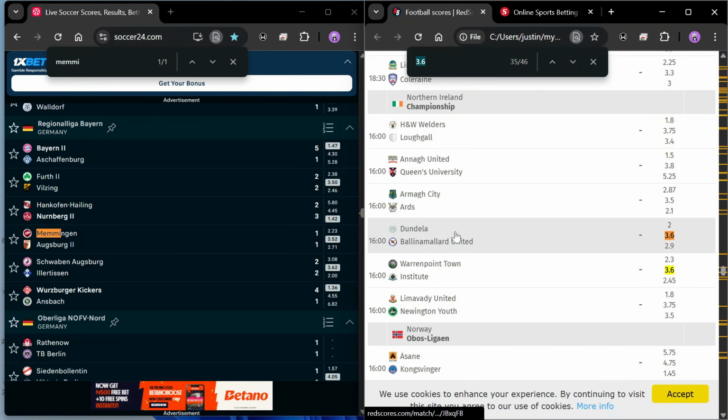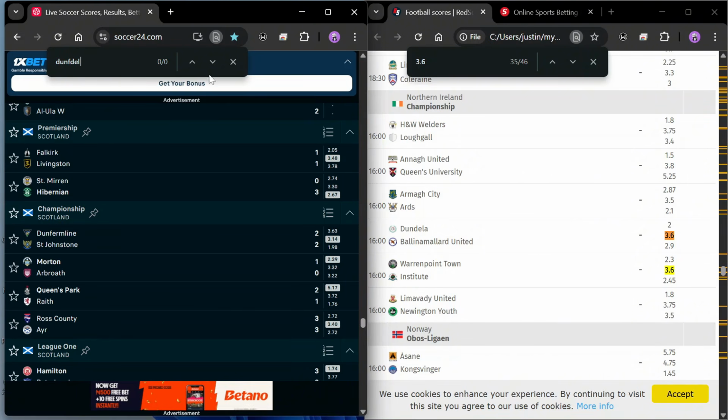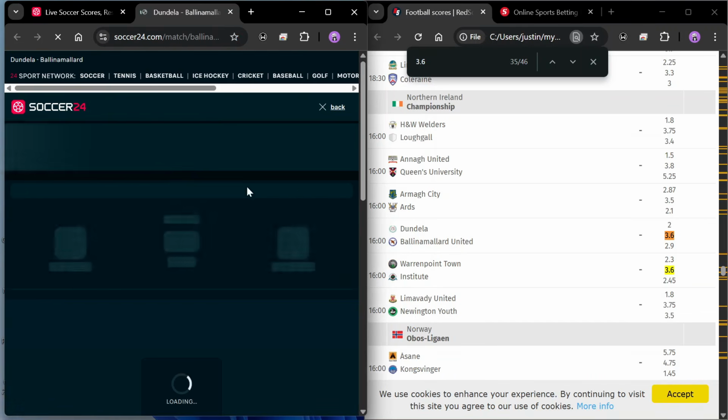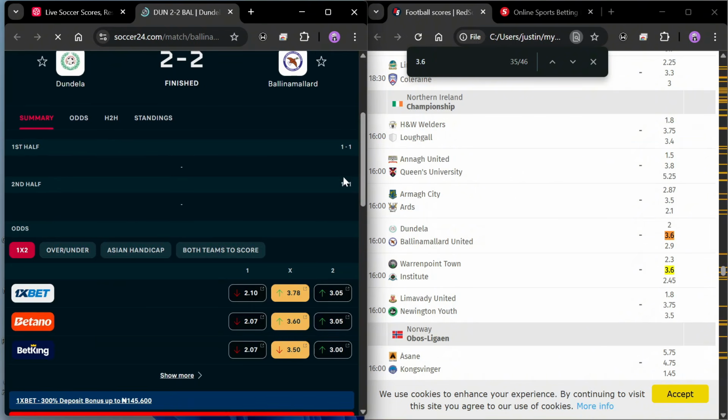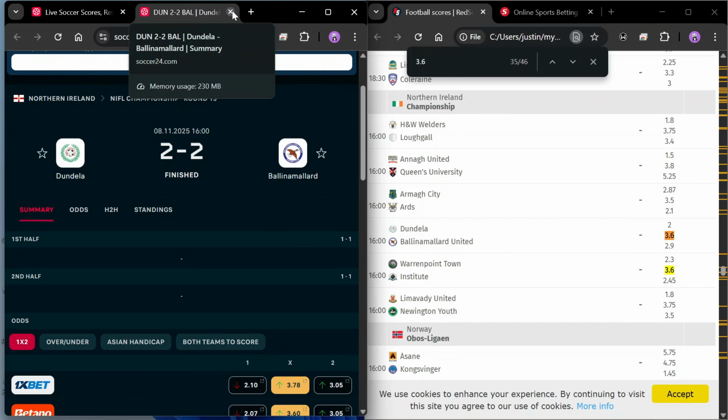You have Dondela, Northern Ireland Championship. So let's check for Dondela. 2-2. You can see this as well. I believe they scored in the first half, 1-1 in the first half and 1-1 in the second half. So 2-2 full time. That was how this game played out. So you can see that the number of games that did not play over 0.5 goals are fewer than the total games that have actually given us over 0.5 goals at half time. So you can see the possibilities by knowing match odds, when you know the meaning of certain odds.